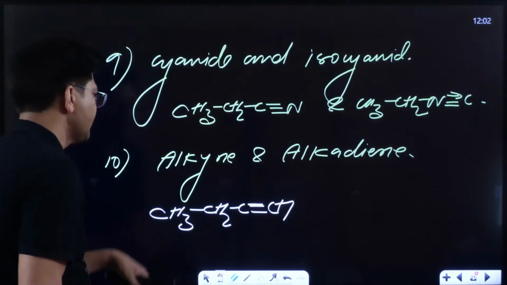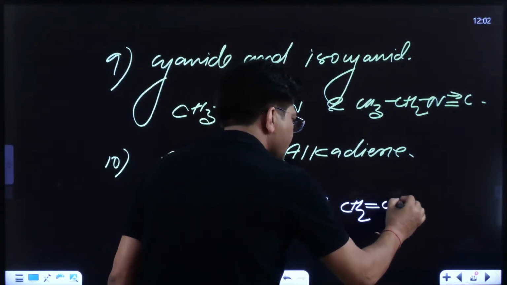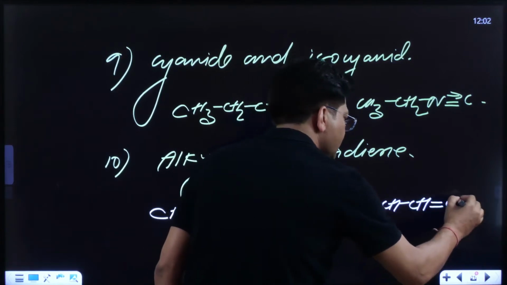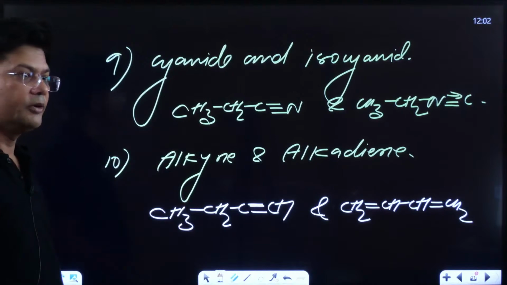You see, this is alkyne, and if I am writing CH2=CH, CH=CH2, they are functional isomers. See kids, is everyone able to understand?